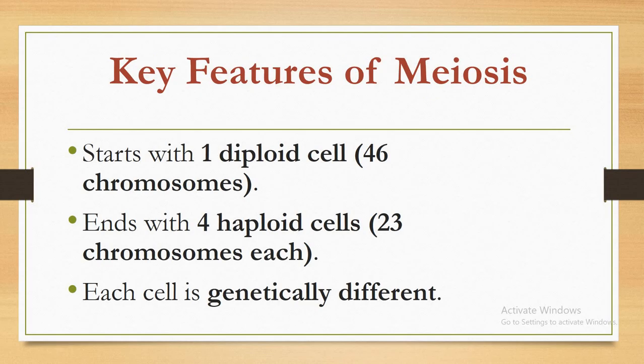Key features of meiosis. Start with one diploid cell, 46 chromosomes, ends with 4 haploid cells, 23 chromosomes each. Each cell is genetically different.